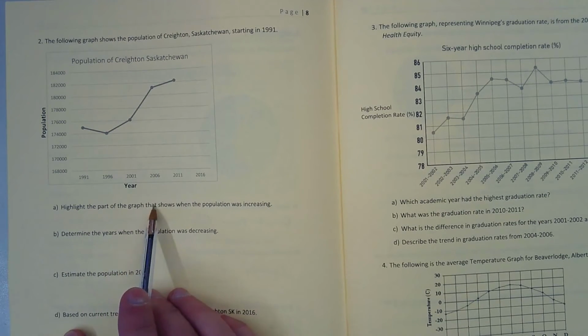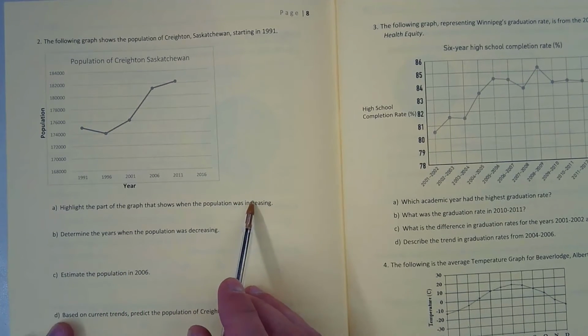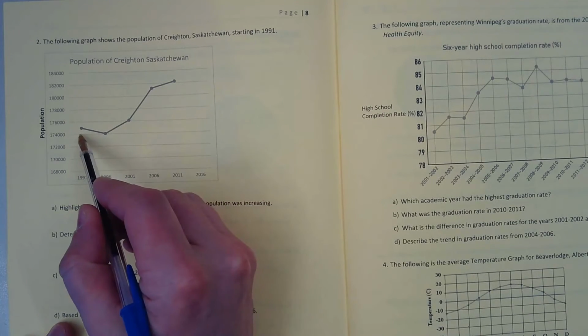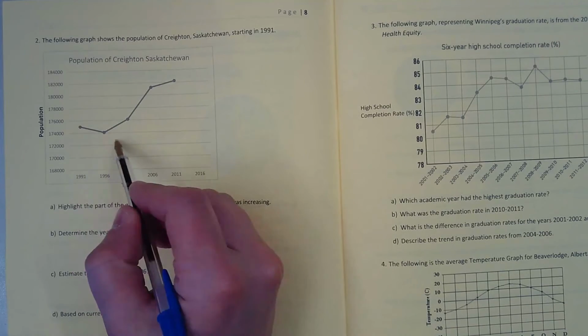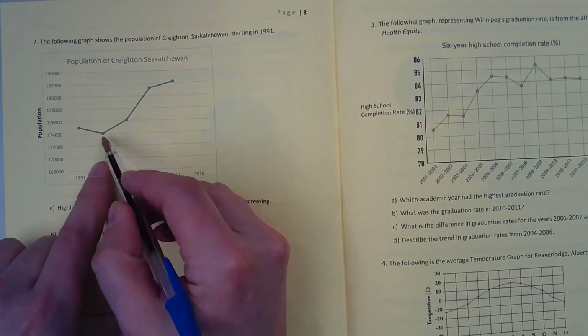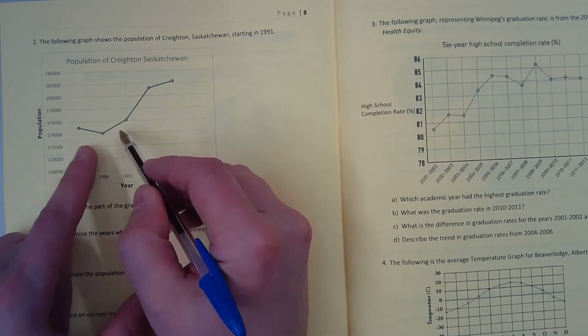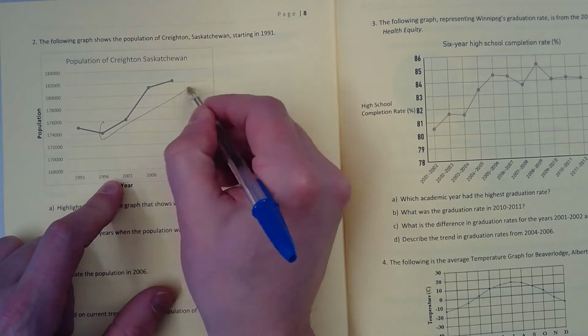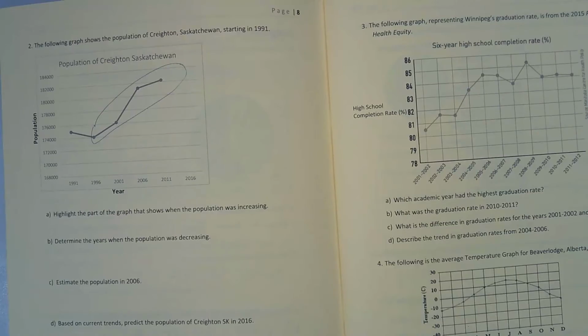A, part of the graph that shows when the population was increasing. So where was the population going up? From 1991 to 96, it went down. But then it started going up from 96 all the way to 2016. I don't have a highlighter, so I'm just going to circle that. That's increasing.